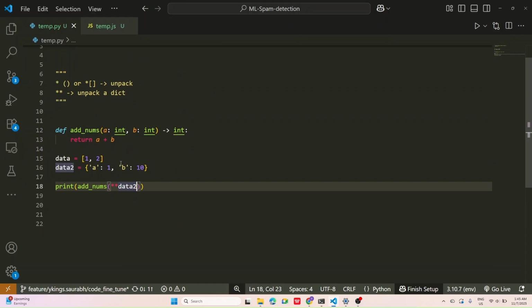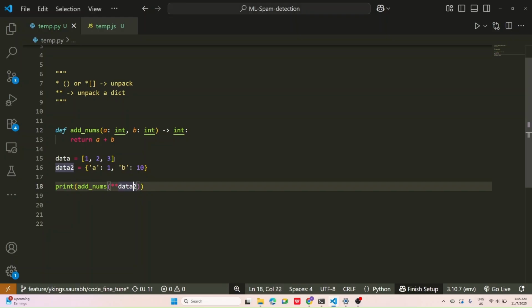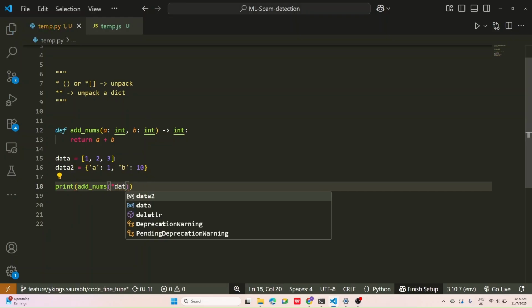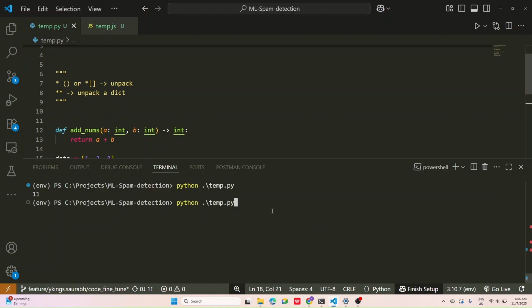But what if we pass more numbers? Will it automatically unpack and assign the values to a and b, or might we get some error? I don't know, let me run it and see.